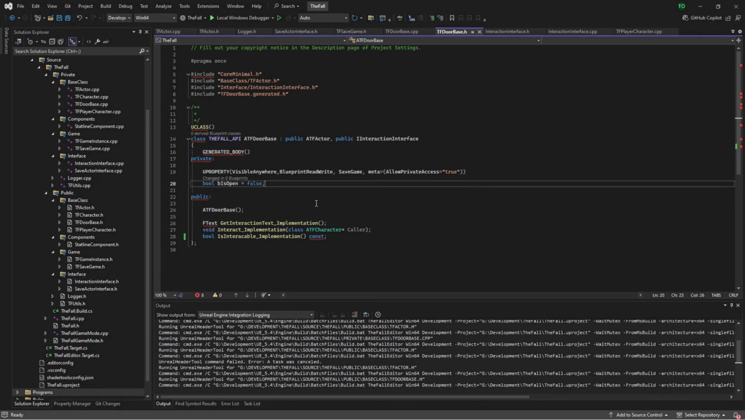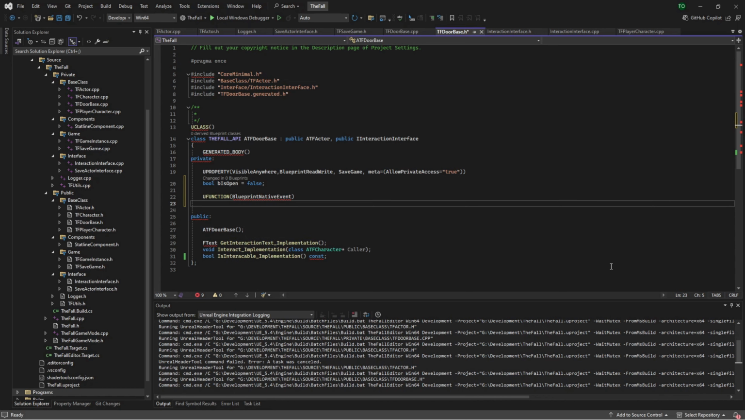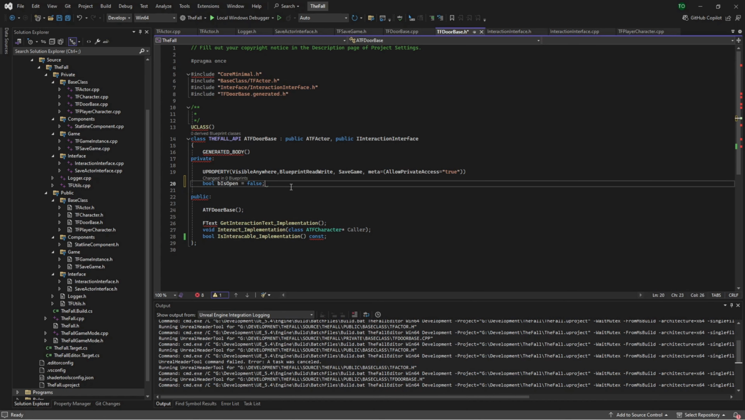Actually, I want to add in a U function blueprint native event, void update from save. Actually, no, we'll leave that for now. So what the whole purpose behind this was going to be is when we load the game.